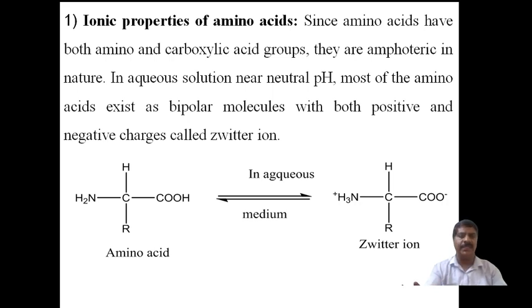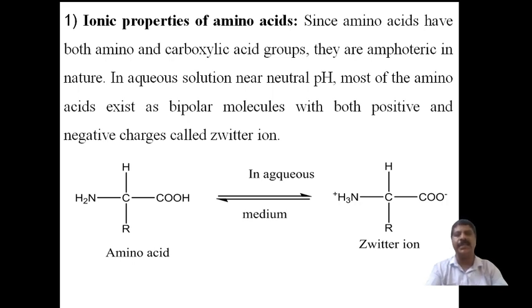Now, I told you about the acid as well as basic character. When an acid is applied, it acts as a base. Acid and base differ only by proton donor and acceptor. It is the Lowry and Bronsted theory. Acid is nothing but it donates the proton, and base is nothing but it accepts the proton. That is the Lowry and Bronsted theory.